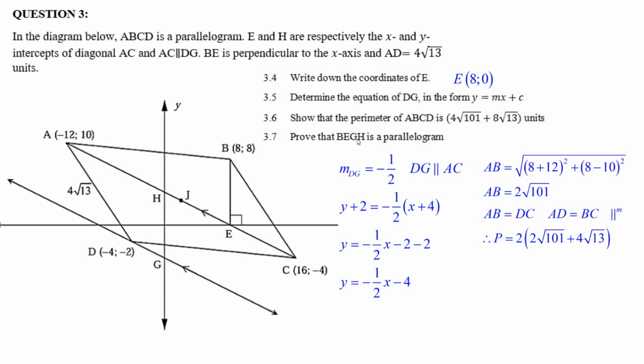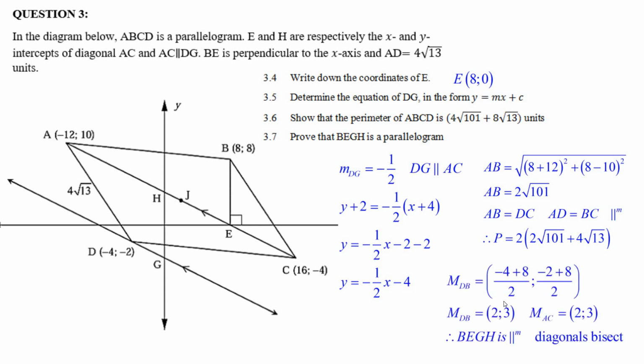Prove that BEGH is a parallelogram. You know, there's many ways you can prove that a shape, a quadrilateral, is a parallelogram. But because we've got the midpoint here, if I could show that the midpoint of BD is the same as this midpoint, which was 2 and 3, then these diagonals would bisect each other, coming at the same midpoint. And diagonals that bisect, that's one of the proofs for a parallelogram. So that's what I did.